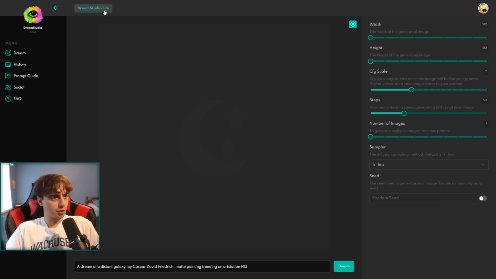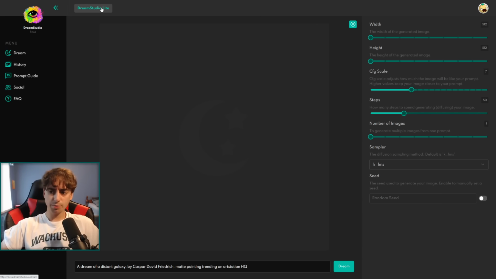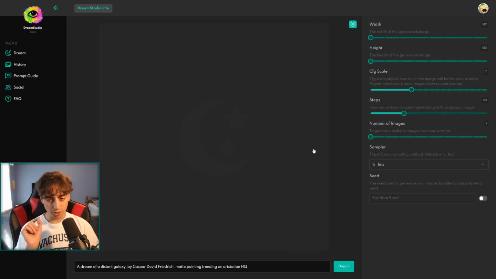It's also known as Dream Studio Lite, which implies that we're going to be getting a more advanced Dream Studio at some point in the future. And I don't know about you, but that sounds very intriguing and very exciting. And I gotta say, I really like the colors that they've picked here. We've got this nice light green and easy to understand UI, and it might seem a little overwhelming at first, but we are going to look in depth at everything this website has to offer.